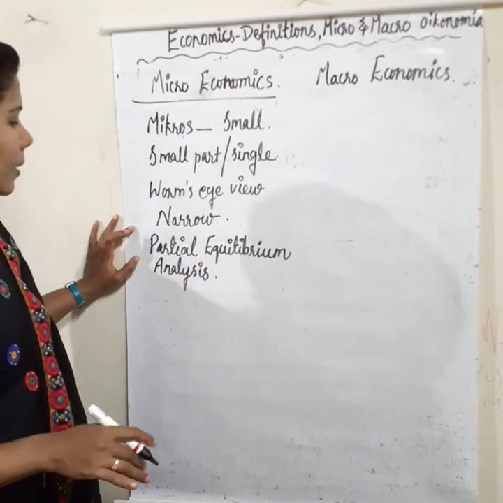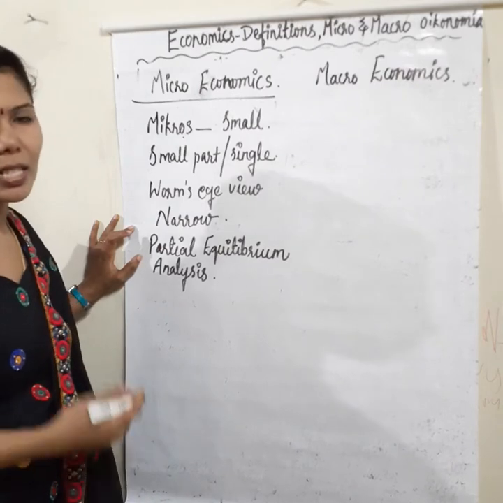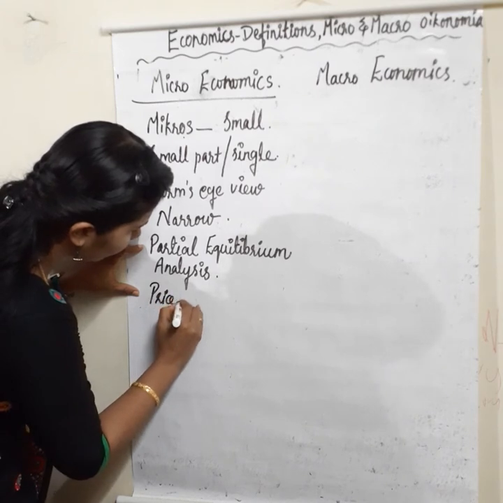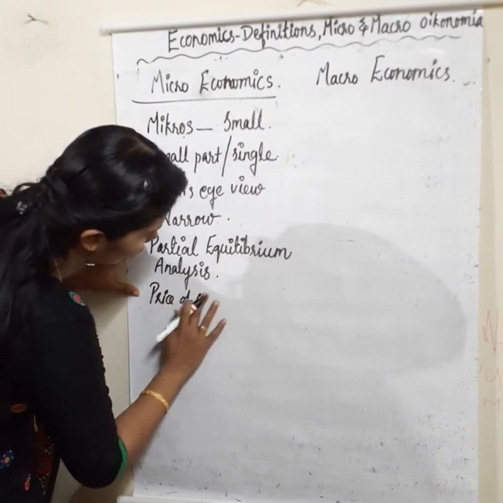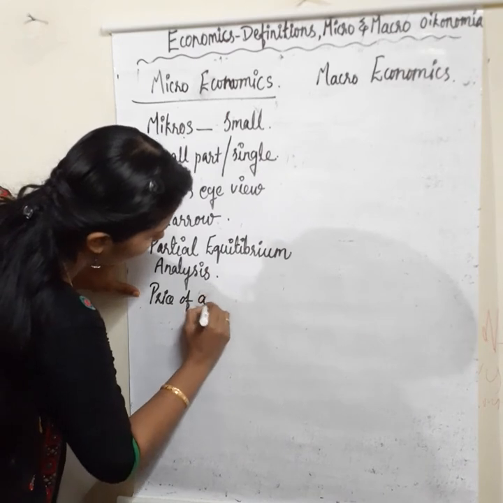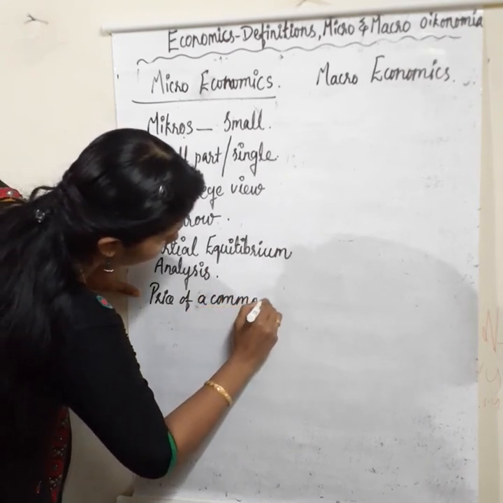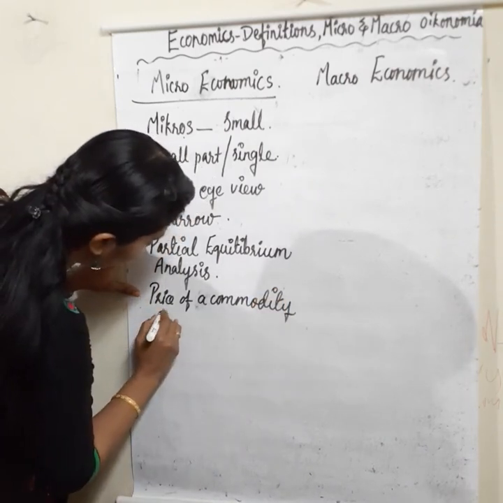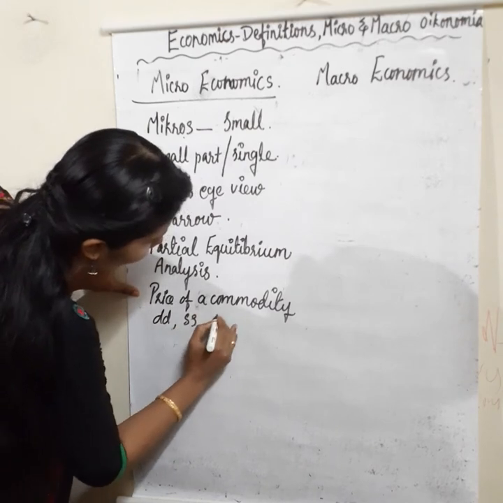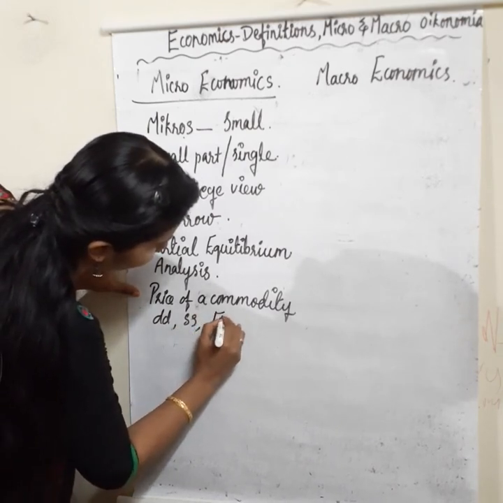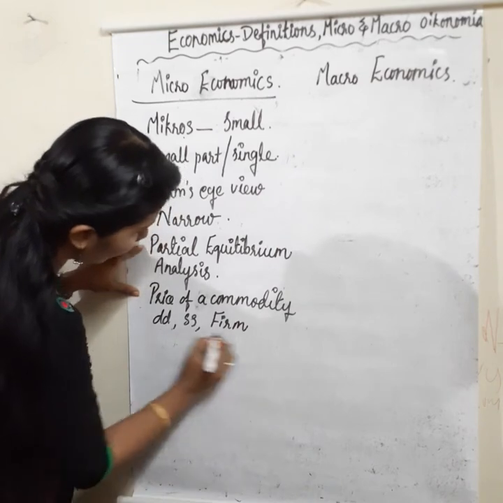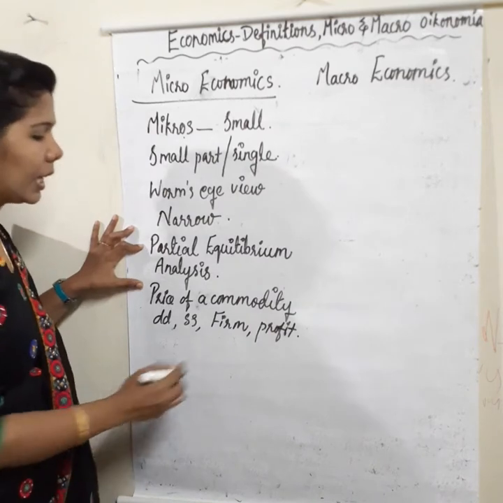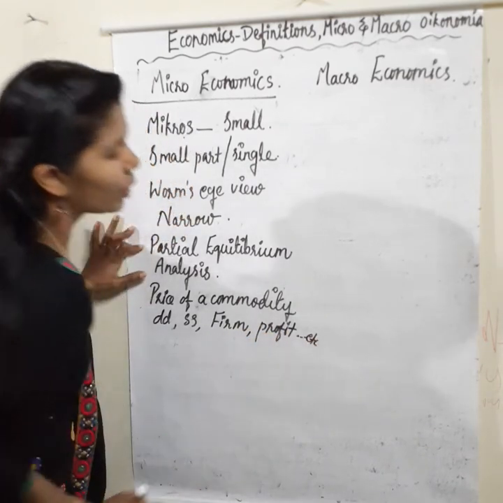Then my important microeconomic variables, small things only: price of a commodity, demand for a commodity, supply of a commodity. Okay, price, demand, supply, firm, one firm, study of one firm. Profit, one firm's profit, like that, small things only, etc., are included in microeconomics.